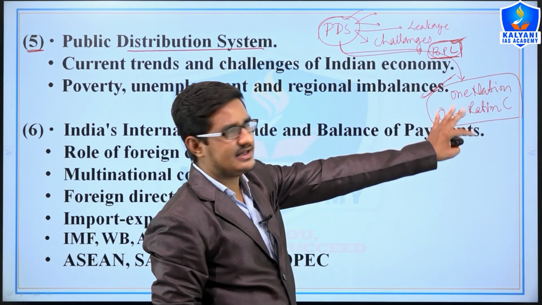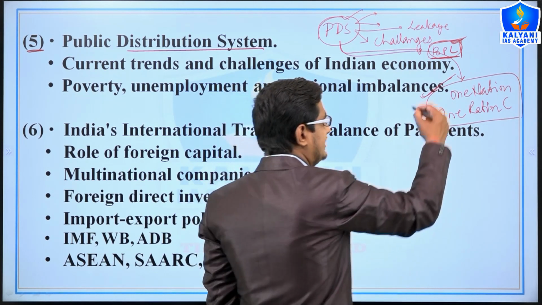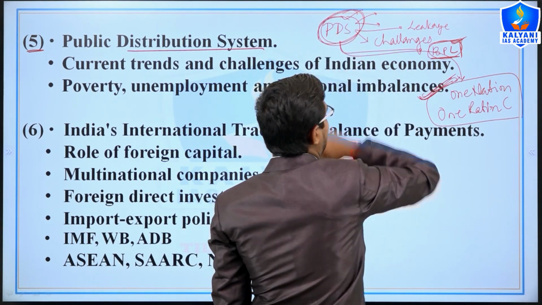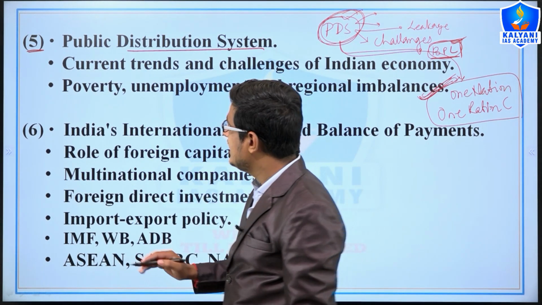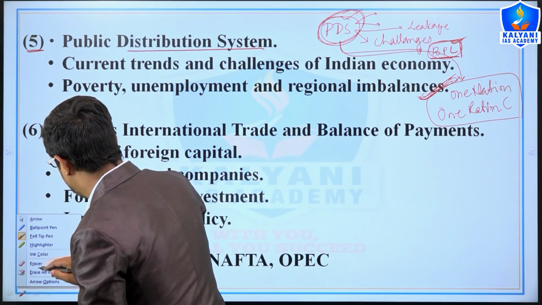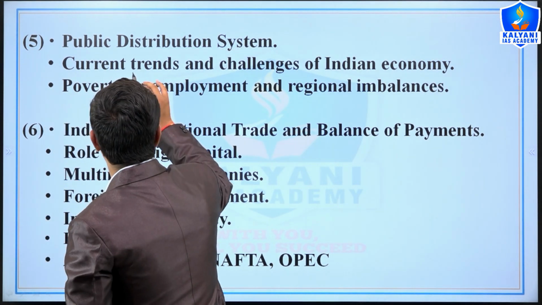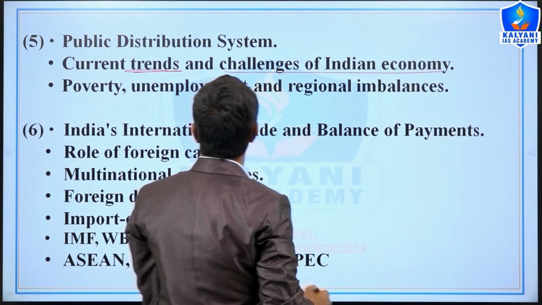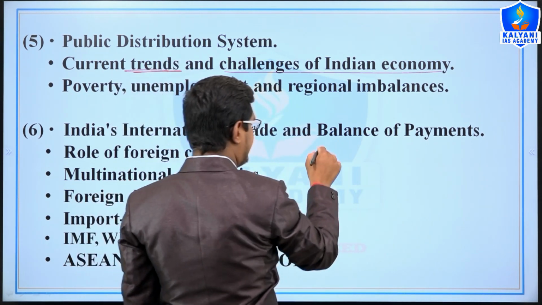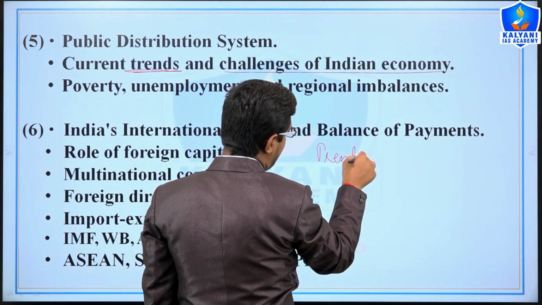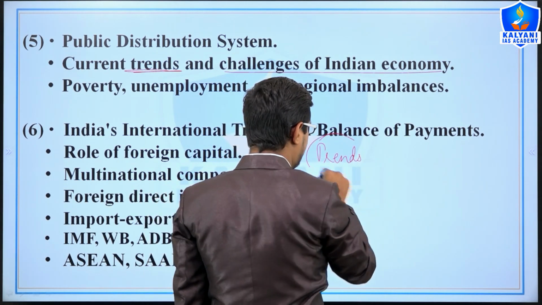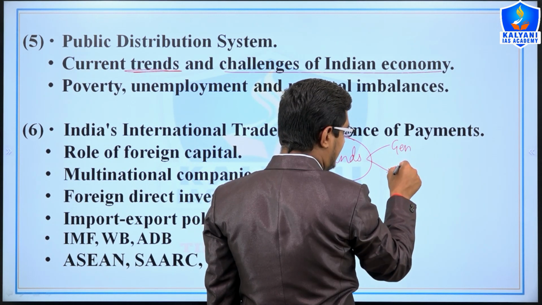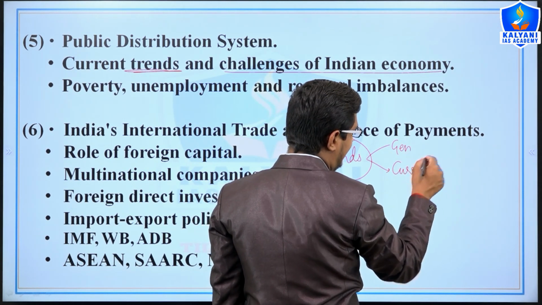So we would understand this topic through whatever is current, and we will study the PDS system. Next is current trends and challenges of the Indian economy. We will study some general trends and some current trends.